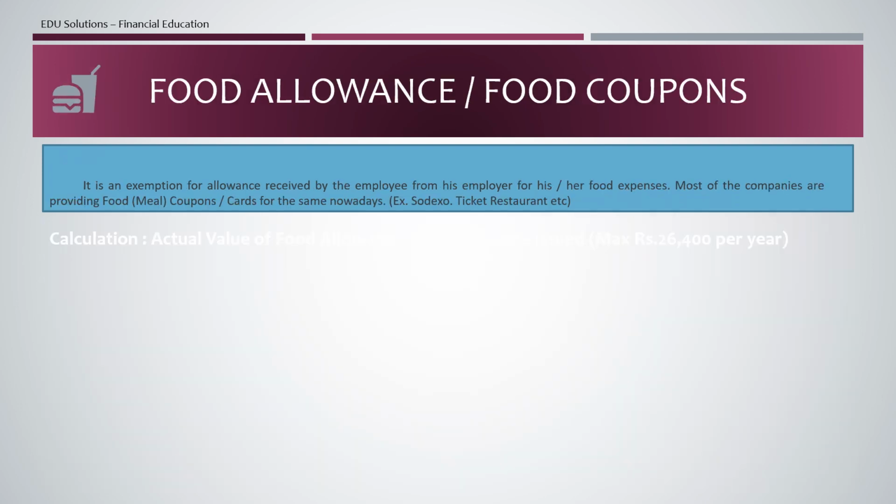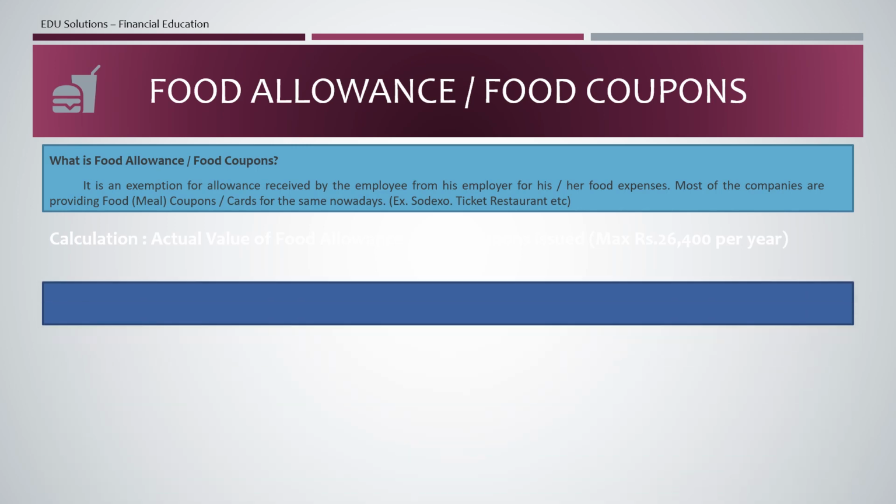So next is food allowance or food coupon. So what is food allowance? Most of the MNC companies and corporates are now giving food coupons or food cards. Nowadays it has become cards instead of coupons. They are giving food coupons to their staff for having food for breakfast, lunch, whatever they like. So they can claim that in the income tax section.